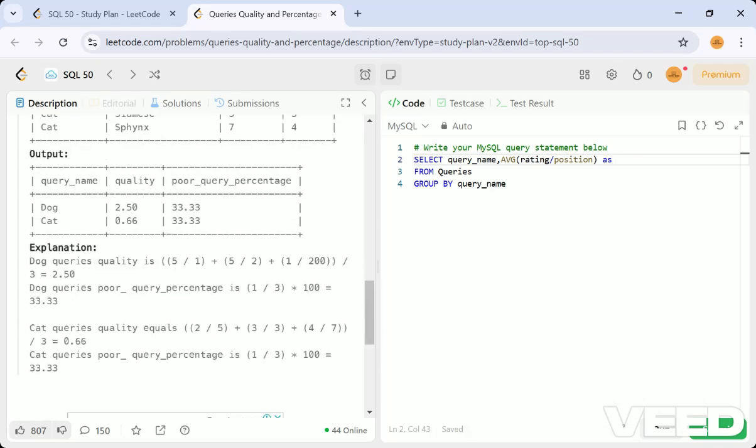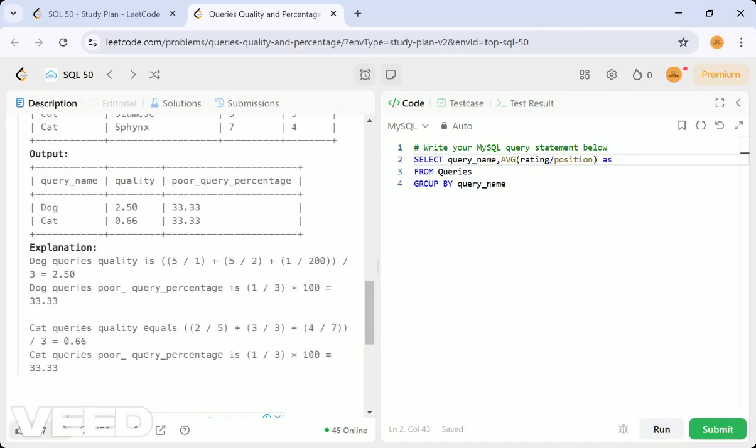They have given it, that is quality. And again we have to get the percentage, right? That is nothing but, since they are asking for a percentage, we should get the sum. Sum of what they are asking, we have to check the condition, that is ratings less than 3 only, we have to take them.